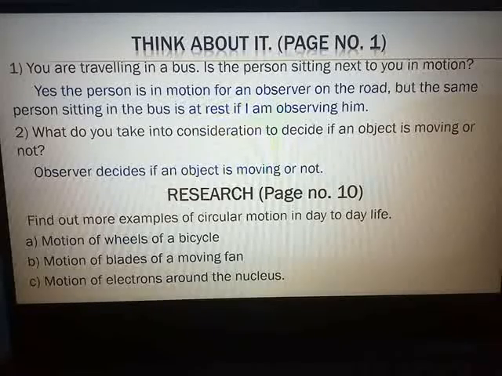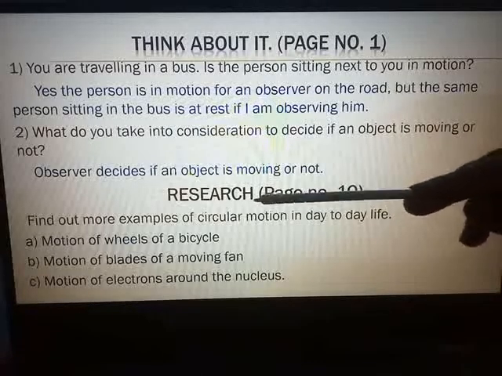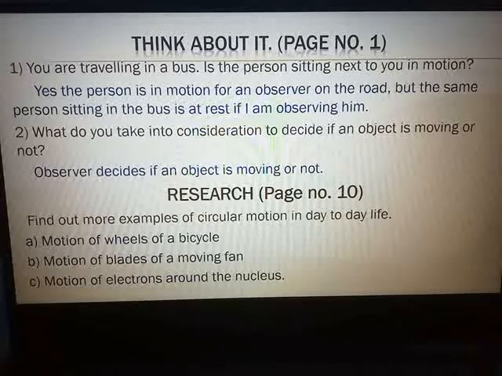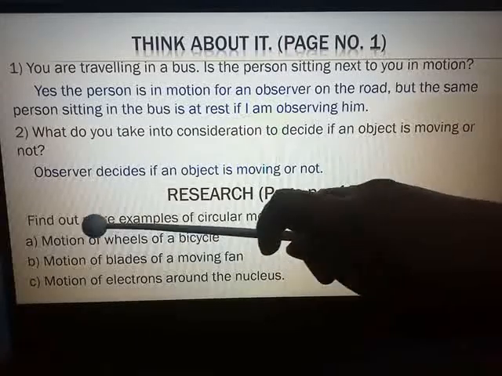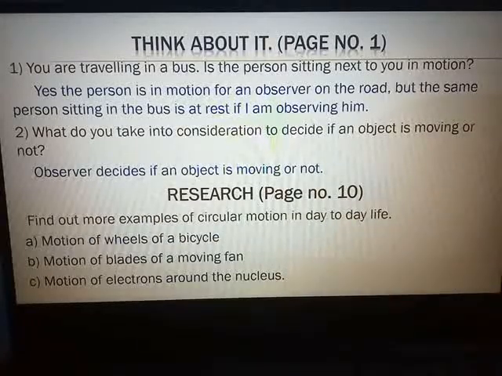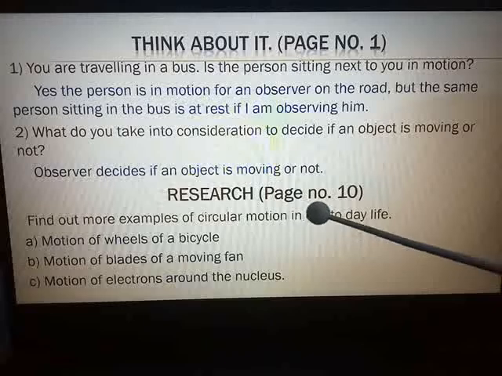And in your textbook, above the research part, many examples are given in the paragraph: the motion of a stone in a sling, the motion of any point on a bicycle wheel. Apart from those examples, they have asked us to find more examples of circular motion in day-to-day life. More examples means the examples which are not given in the textbook. So the first example you can take is the motion of the wheels of a bicycle. Bicycle wheels are round in shape, so their motion is circular motion.